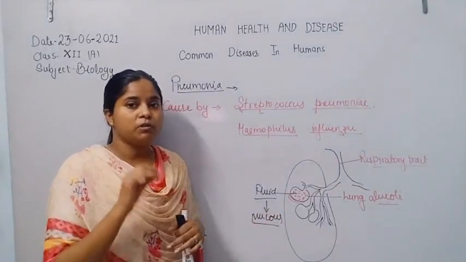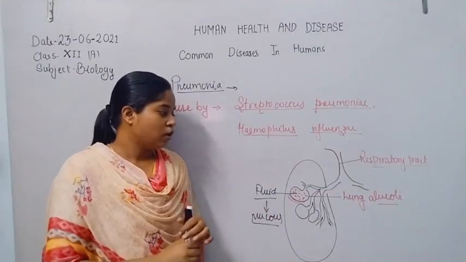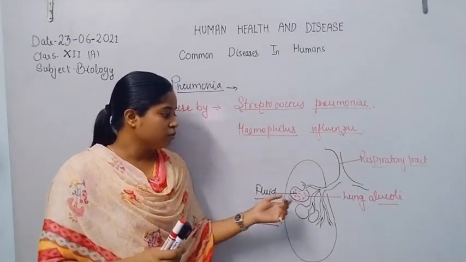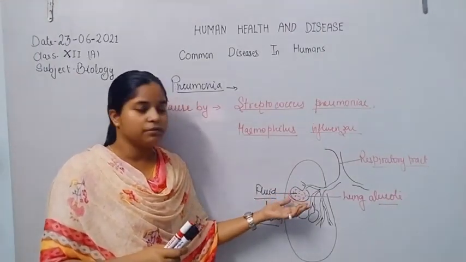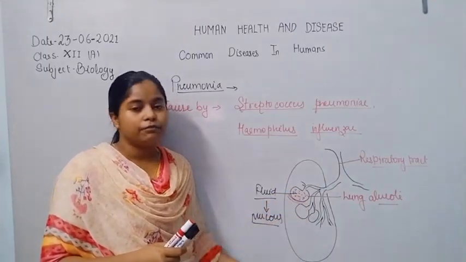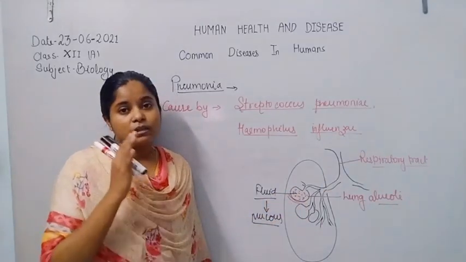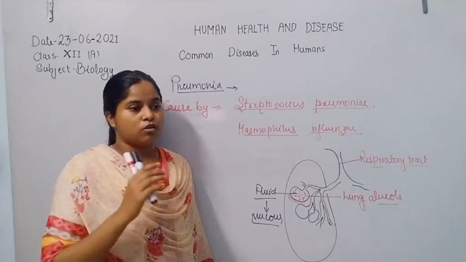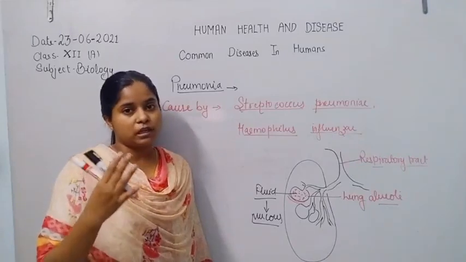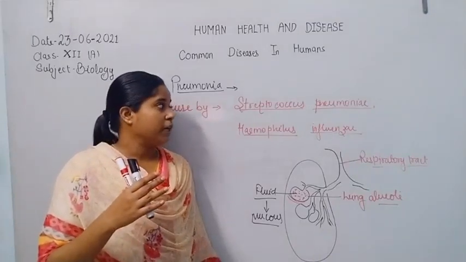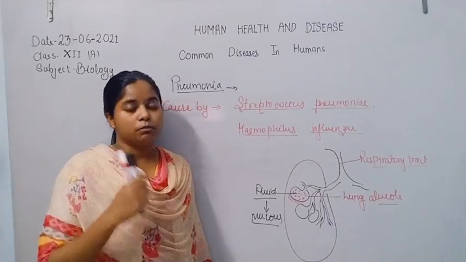That is the immune response of the human body, and due to this the alveoli get filled with mucus. That protection response, also called the immune response, arises from the infection of Streptococcus pneumoniae.